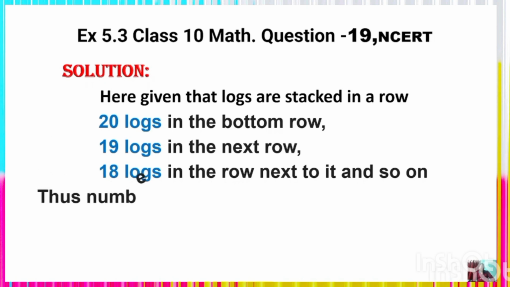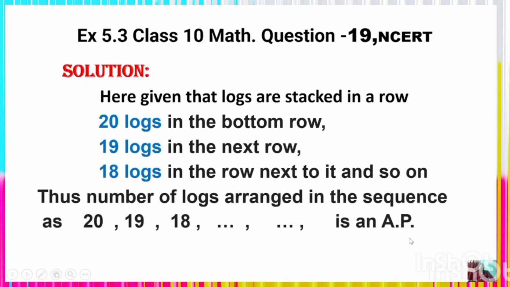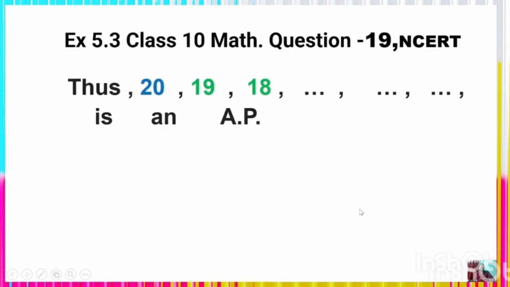Thus we get the number of logs arranged in the sequence 20, 19, 18, which is an arithmetic progression.